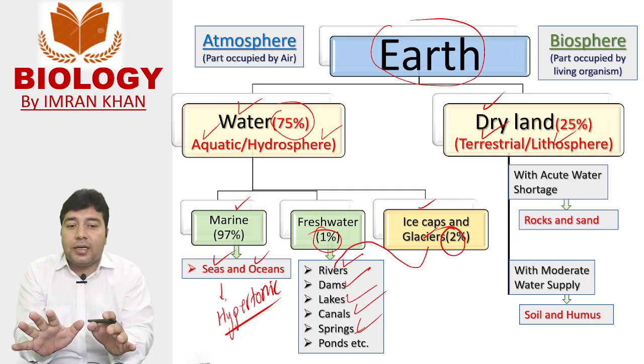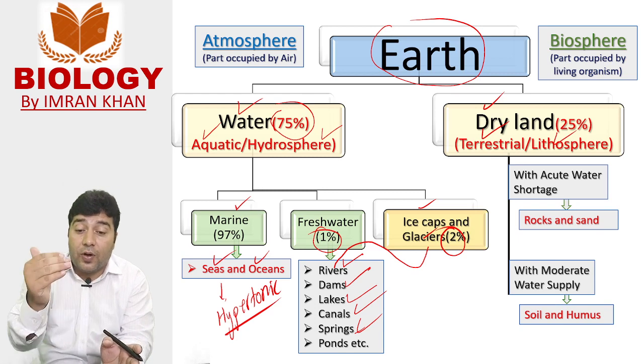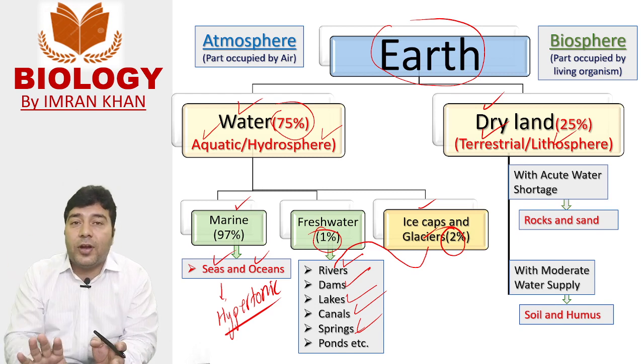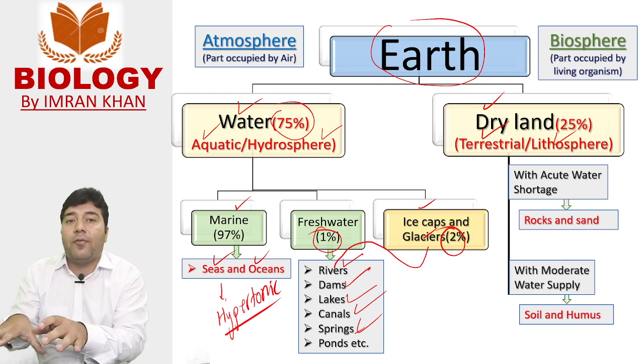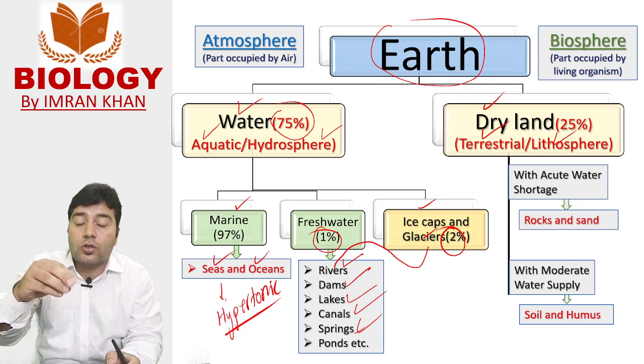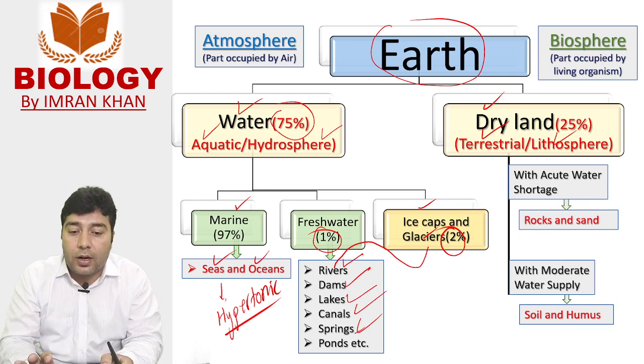So this is the basic division of aquatic ecosystem. An aquatic ecosystem is divided into marine ecosystem and freshwater ecosystem. Most of the ecosystem on earth is in the form of marine ecosystem. This is called marine life and freshwater life, so marine habitat and freshwater habitat.